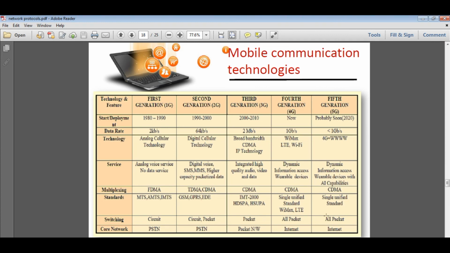Now we are talking about switching technology. In first generation, circuit switching was used. In second generation, circuit and packet switching were used. In third generation, packet switching was used. Fourth generation, all packet, and fifth, all packet services. And core network: first generation mobile technology used PSTN, second generation also PSTN, third generation packet network, and the fourth one internet technology, and the fifth one also internet technology.